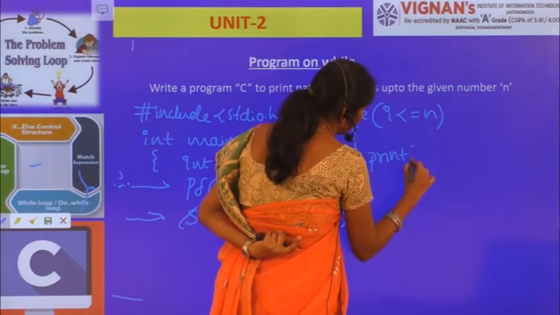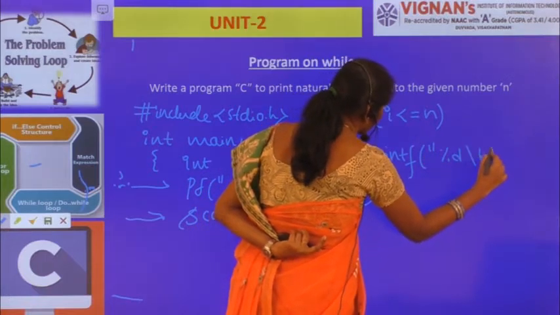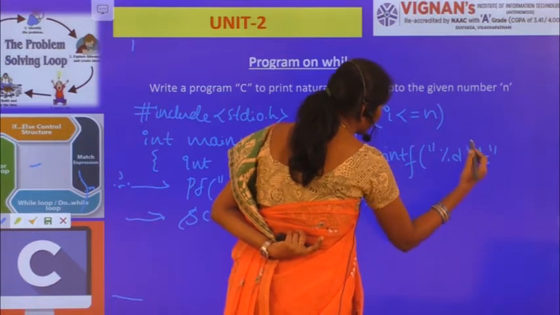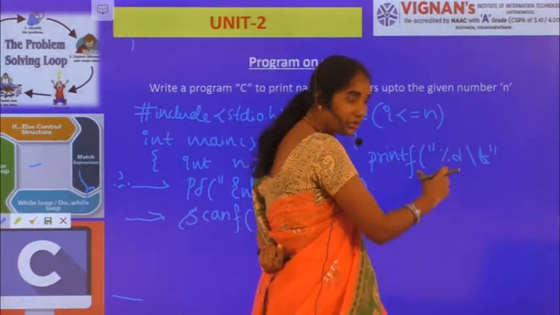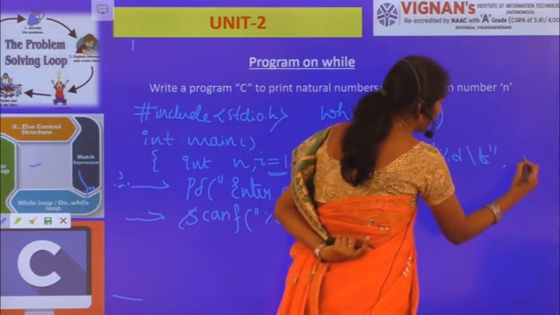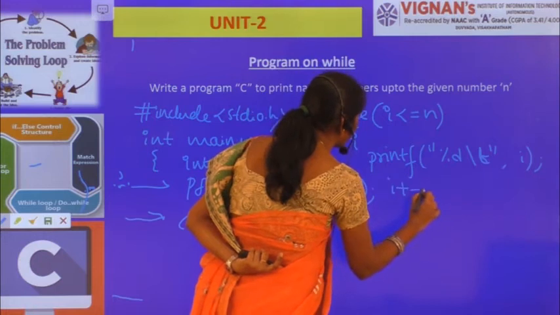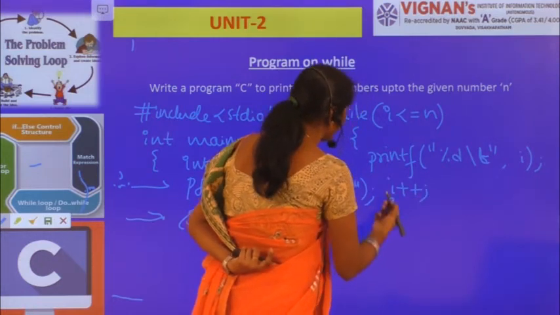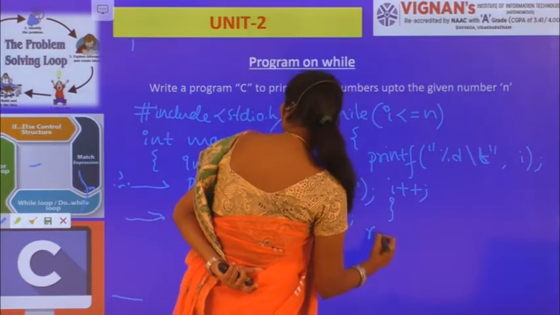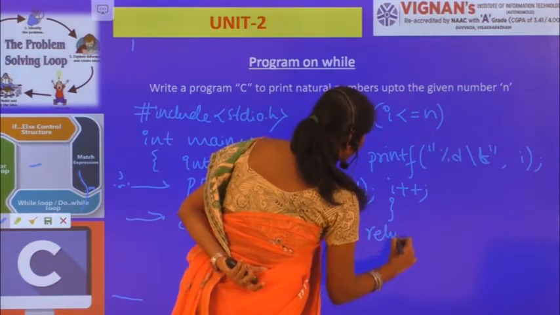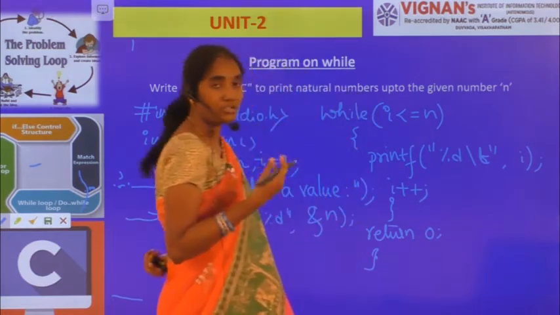Printf percentile d slash t. Slash t is used for giving a tab space. After printing this value, it will give us a tab space, comma I. And then I plus plus for incrementing the I value. Okay, and closing of your while loop, and then return 0. Now let's see the execution part now.